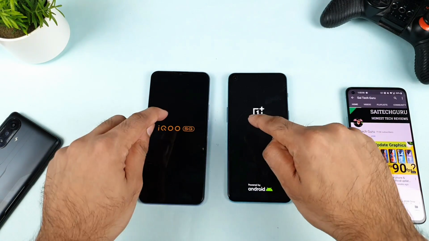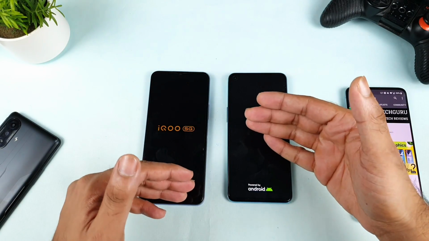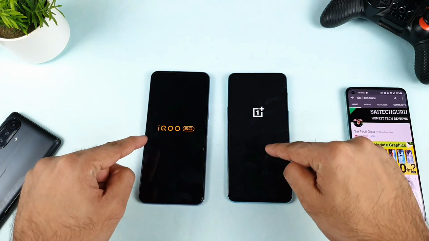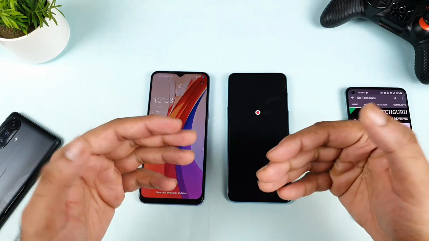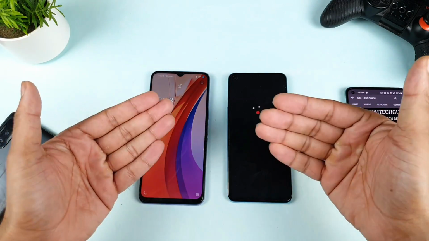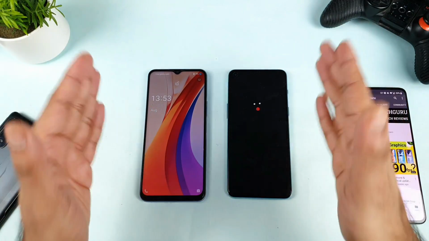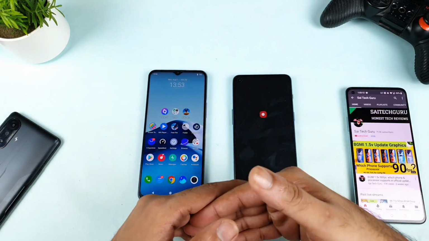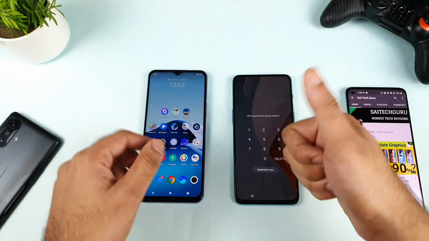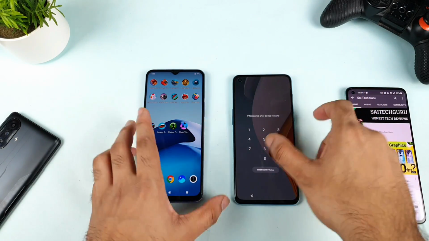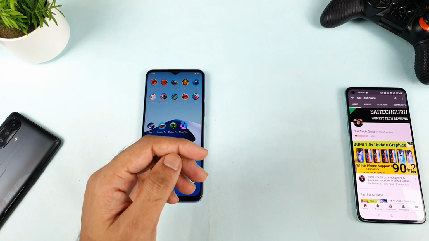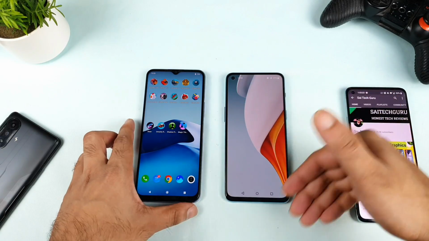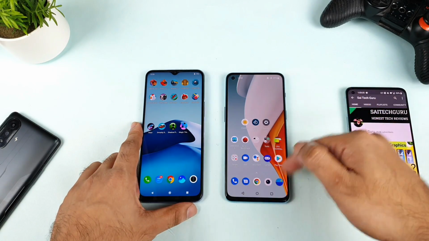If you try to open them at the same time, which phone will be able to open the games faster, and which UI is really optimized to store more games in the background RAM management? That is the main point of this video. So the iQOO Z3 did turn on the phone first. As you can see, friends, in the reboot test, the iQOO Z3 is the winner, and the OnePlus Nord 2 did take some time. But let's see how much more time it needs to get to the home page and refresh everything. It's still taking some time.